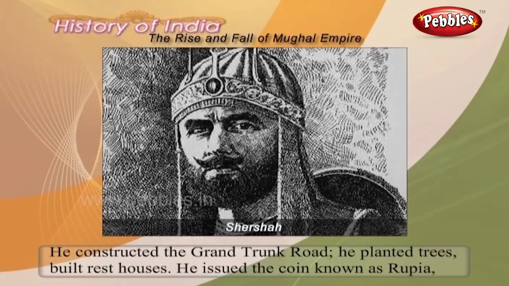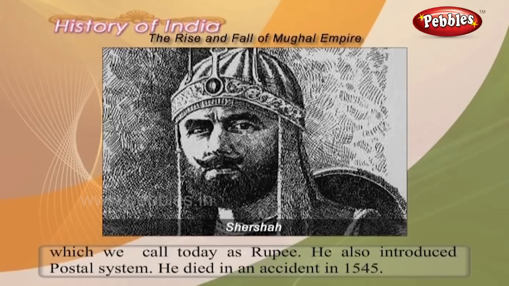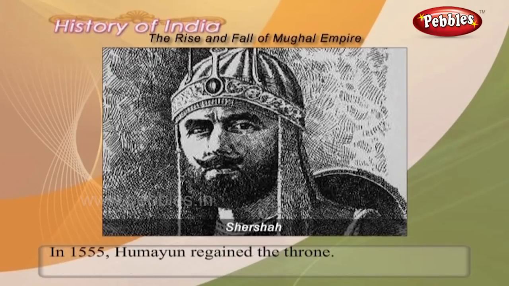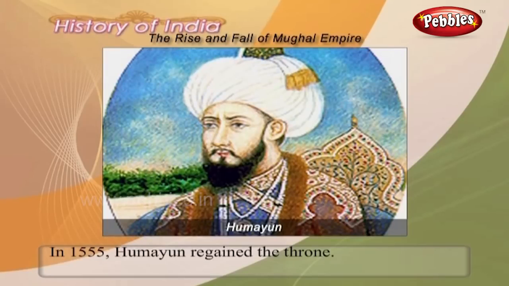He issued the coin known as Rupaya, which we call today the rupee. He also introduced the postal system. He died in an accident in 1545. In 1555, Humayun regained the throne.